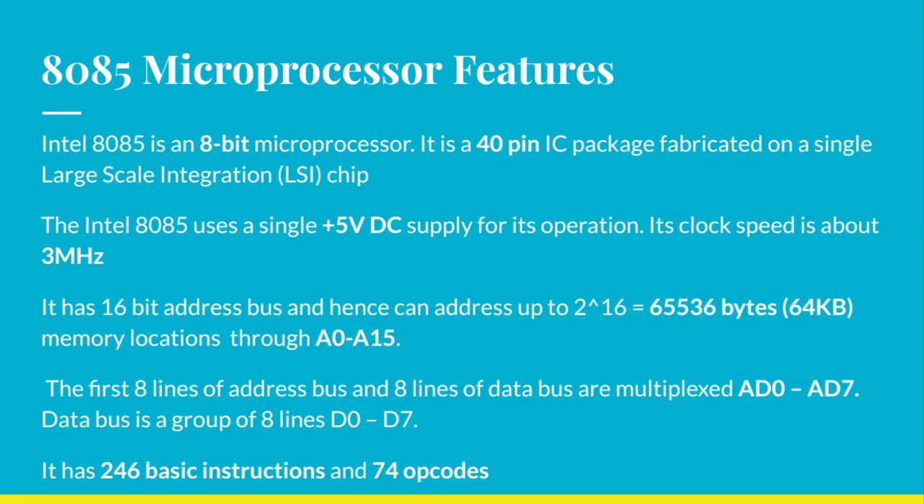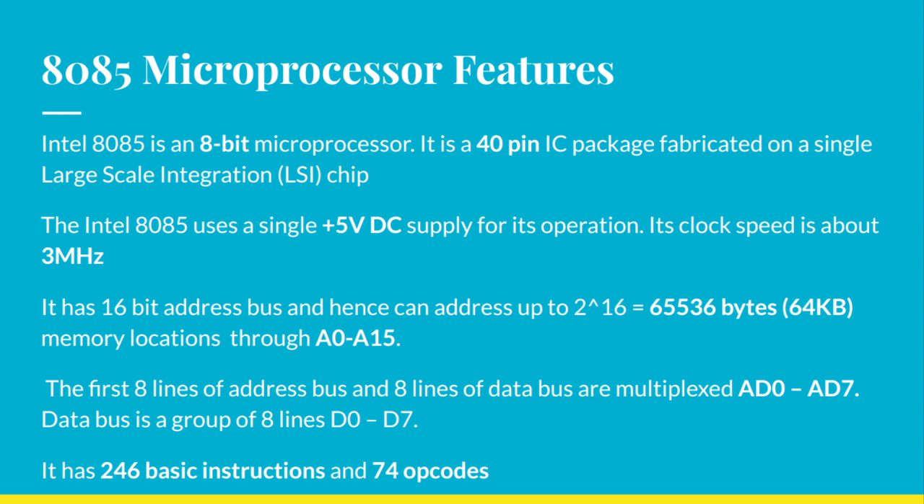So in this playlist we will be talking about the 8085 microprocessor features. Intel 8085 is an 8-bit microprocessor. It is a 40-pin IC package fabricated on a single large-scale integration chip. That is, there will be a chip and there will be 40 pins in it. Intel 8085 uses a single 5-volt DC supply for its operation. Its clock speed is about 3 MHz.